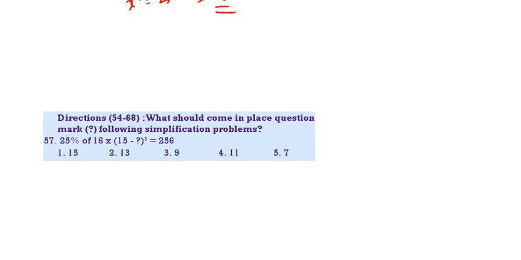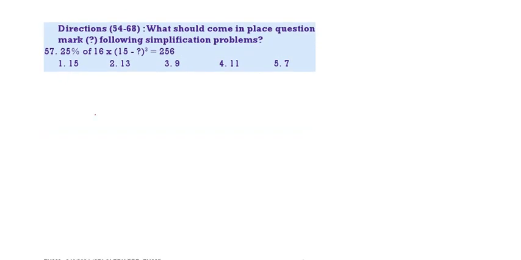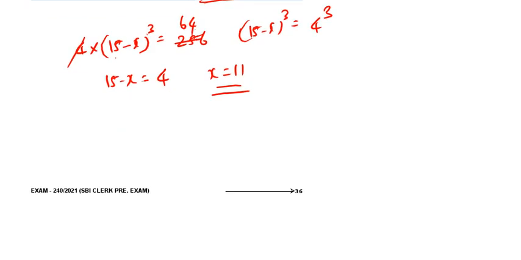Next question. 25% means 1/4 of 16. 1/4 of 16 is 4 into 15 minus x whole cube is equal to 256. 256 by 4 is 64. 15 minus x whole cube is equal to 64. Therefore, 15 minus x is equal to 4. Why? Because 64 can be written as 4 cube. Therefore, x is equal to 11. x value 11. Next question.